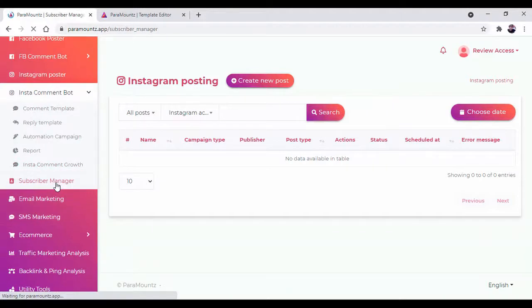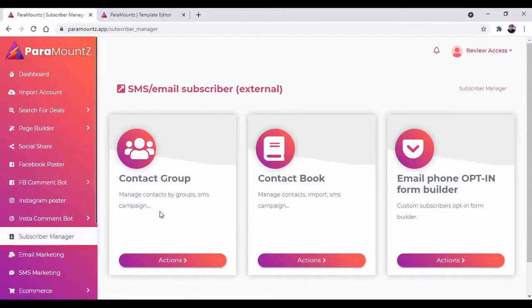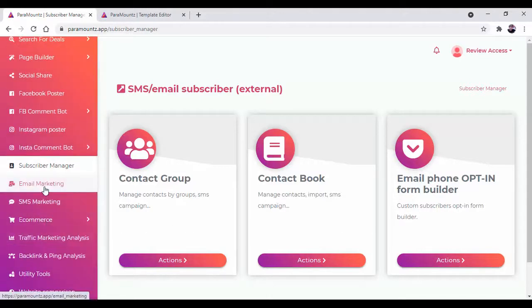Then there is subscriber manager which will help you to manage the subscribers, to create contact group, contact book, and there is an email phone opt-in form builder which will help you to customize the subscriber based on the opt-in form builder.